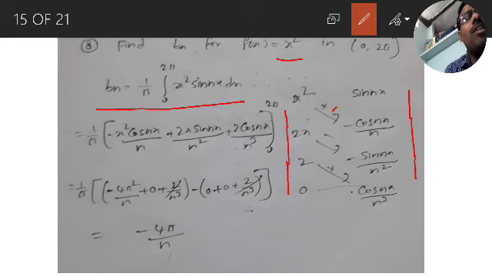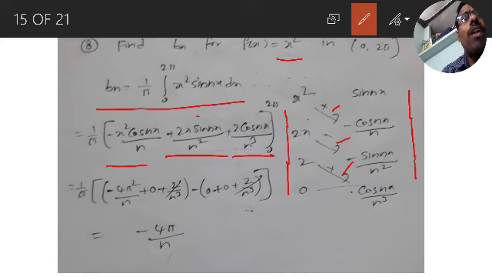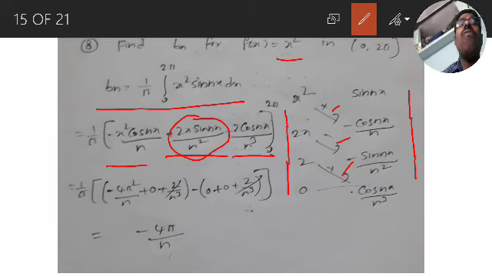Now the signs are plus, minus, plus. So minus x square cos nx by n, then minus into minus plus 2x sin nx by n square, plus 2 cos nx by n cube. Now the middle term becomes 0 for upper limit and lower limit, because sine of any multiple of pi is 0.